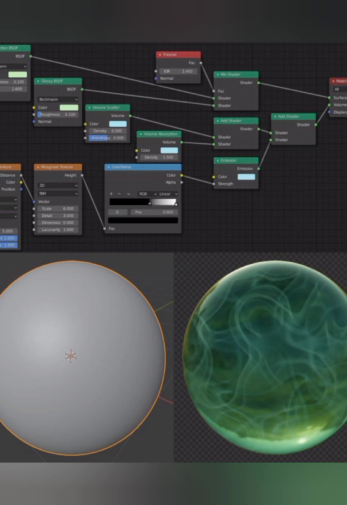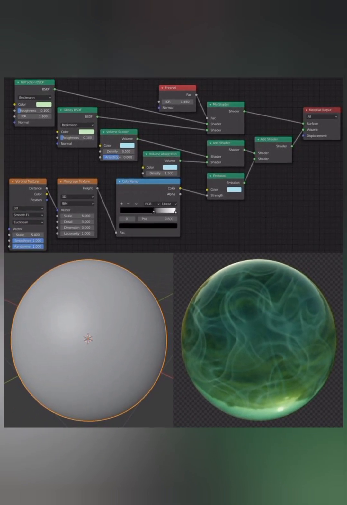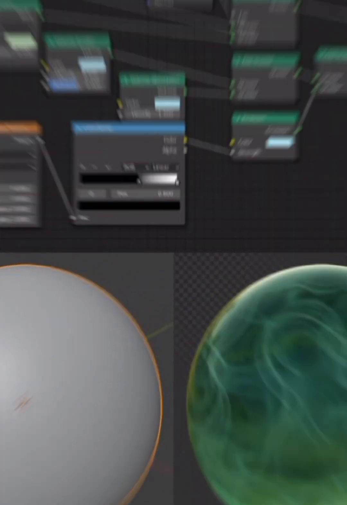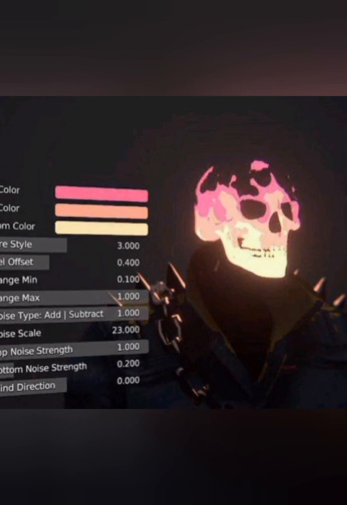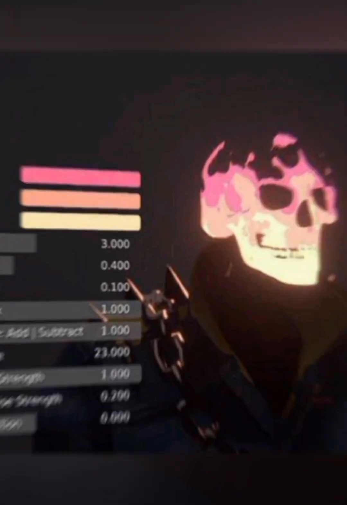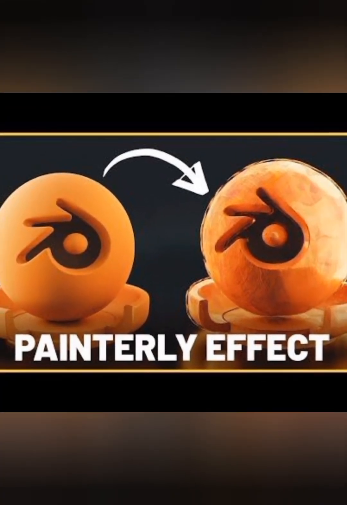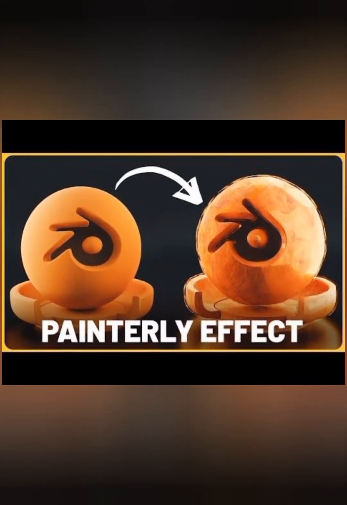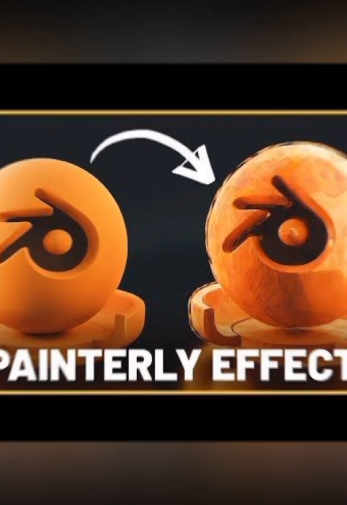Texturing and materials. 1. Learn about materials. Understand how to create and assign materials to objects. 2. Use textures. Learn to apply and manipulate textures to enhance your models. 3. Understand shaders. Learn about different shaders and how to use them.